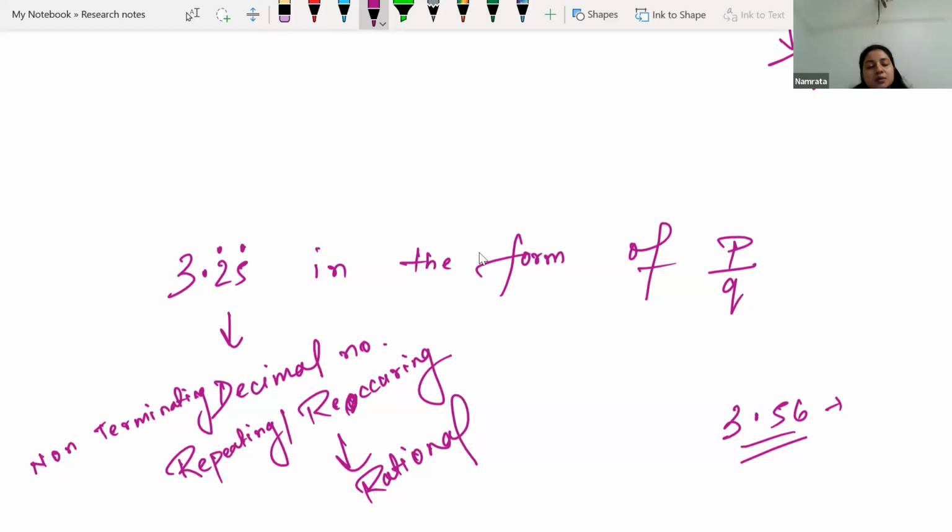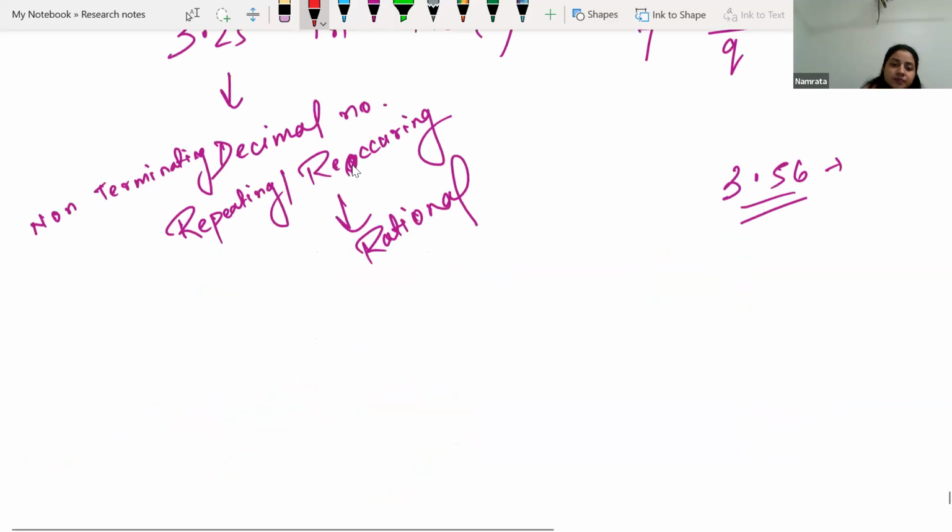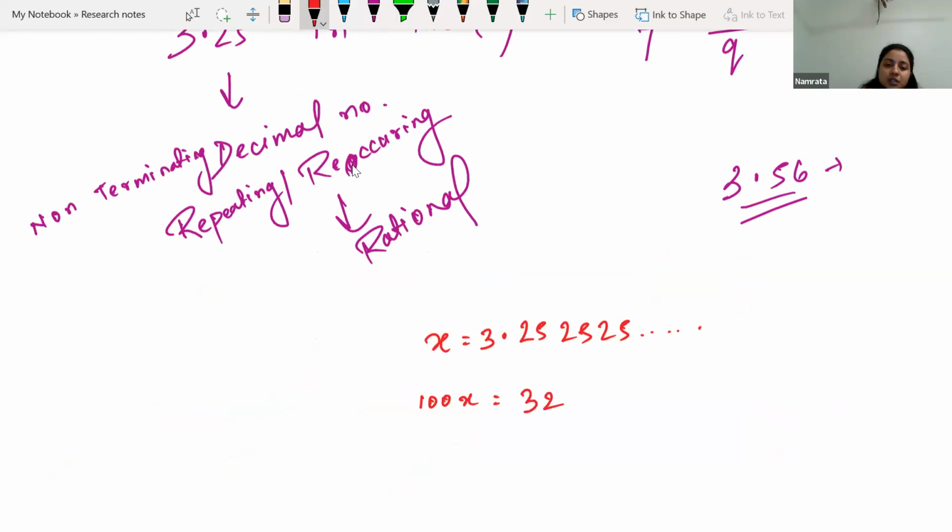If you have learned the process, you must know that we take 3.25, 25, 25, dot, dot, dot, as x. Now, how many digits are repeating itself? I can see 2 digits, 25, 25, 25. 2 digits are repeating itself. So we will be multiplying by 100 on both sides. So it will become